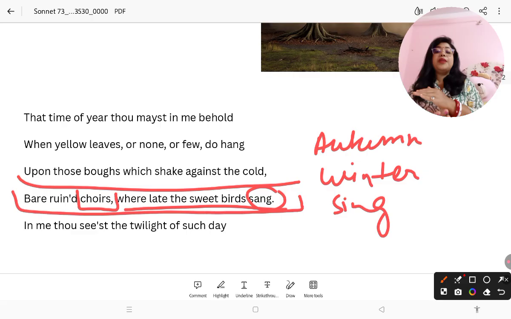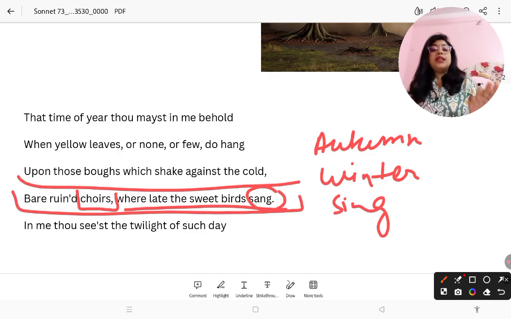Now the church is very bare. Bare means empty. So the empty ruined choirs mean the empty, ruined or decaying church, where many sweet birds used to sing. Now there is no bird, no sweet birds are there, and no singing is there, because now he is in the state of autumn. He is standing at the end of his life, before death. So the first stanza, I hope you understood.